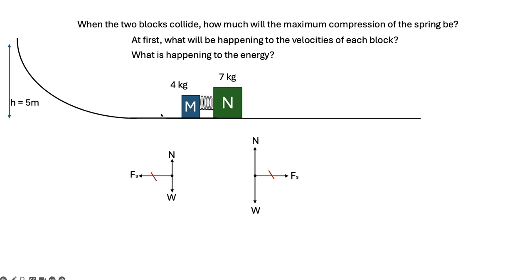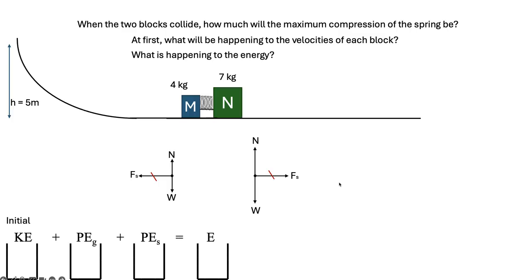If this is the same force, then this is a different mass. The acceleration of this block is not going to be the same as the acceleration of this block, right? This one's going to be greater in the negative direction. This one's going to be less in the positive direction. But anyways, the point of this is that the 4 kilogram block is going to be slowing down, but the 7 kilogram block is going to be speeding up, okay?